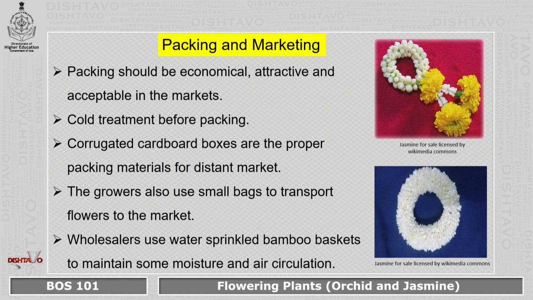The wholesalers normally use bamboo baskets, and in order to maintain the necessary moisture and air circulation in these baskets, they use water-sprinkled papers. The papers sprinkled with water are placed inside the bamboo baskets, and they maintain this moisture and air circulation. We can see over here in the market, they are used in different ways: for decoration, for worship, and for many other things.